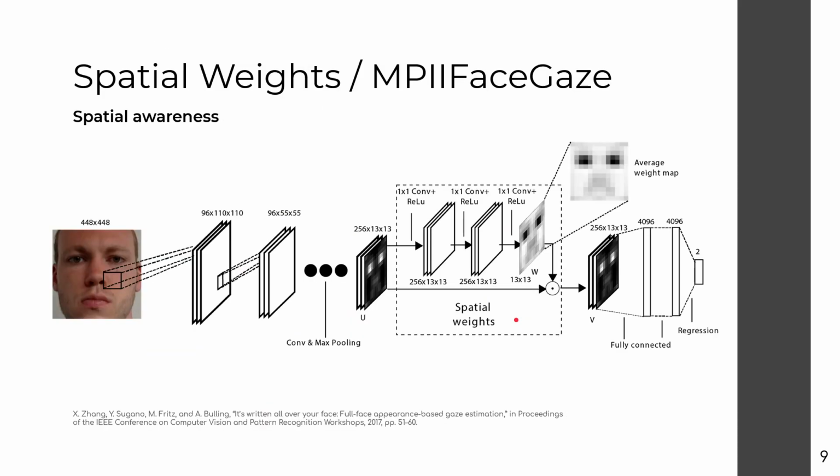The last reference I'll be showing here is the spatial weight CNN, which was published by the same team behind the MPI gaze architecture and dataset. The authors published an extended version of the MPI gaze dataset that included full-face images from subjects and presented a more complex CNN structure to deal with that.